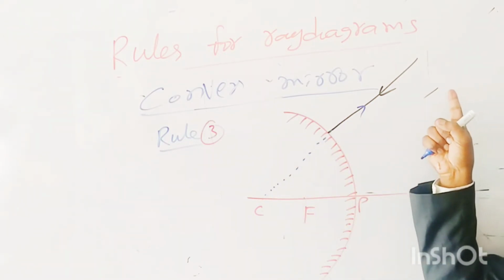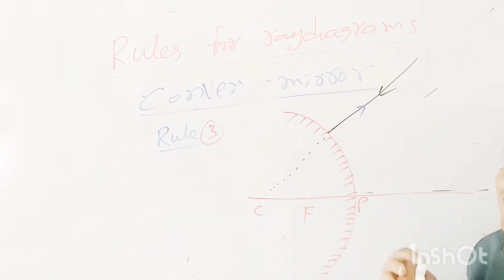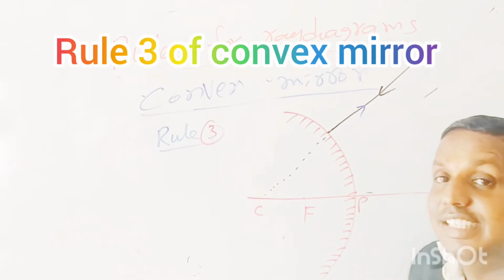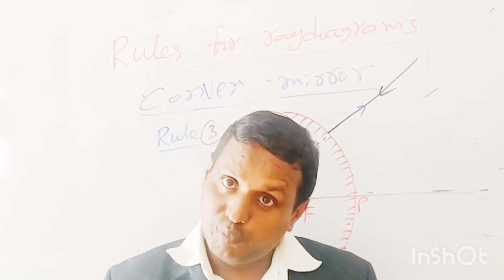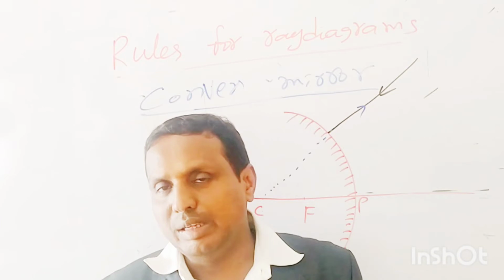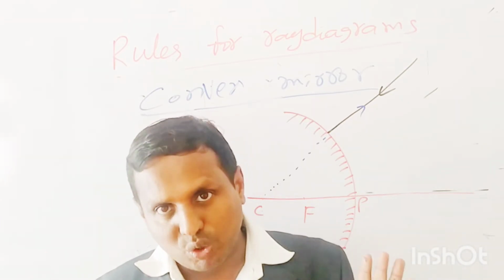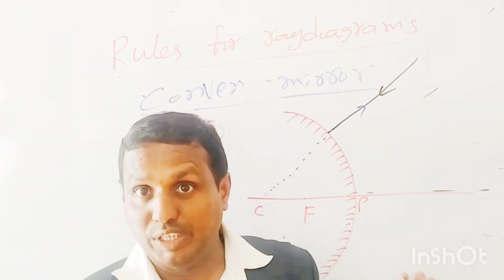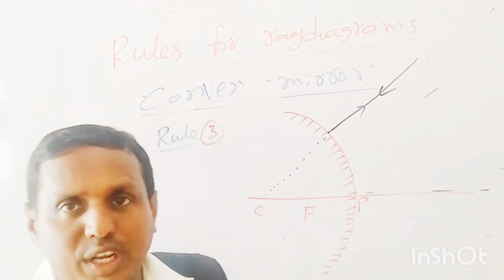When the light ray is traveling towards the center of curvature, after reflection it appears coming from the same point, the center of curvature. This is rule 3. These are the rules for ray diagrams for both concave mirror and convex mirror. Clear? My dear students, please keep concentration here only, listen carefully and maintain your notebook. Practice the ray diagrams, very important. These rules are very important. Okay, right. Now next topic.